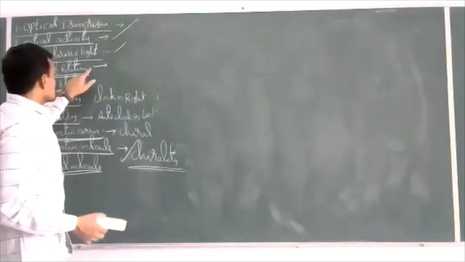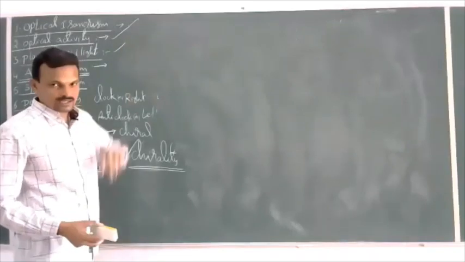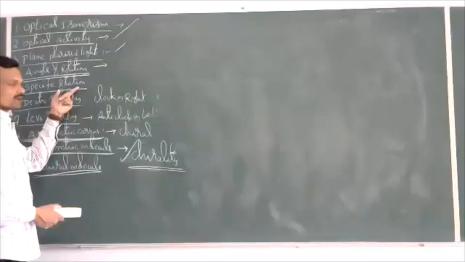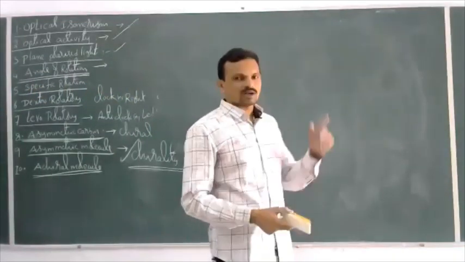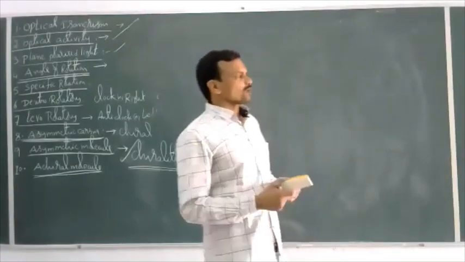The angle by which the plane polarized light is rotated when it is passed through the substance, that is an organic compound, is called the angle of rotation. Specific rotation: the angle of rotation produced by a solution of length 1 decimeter having a concentration of 1 unit is known as specific rotation.